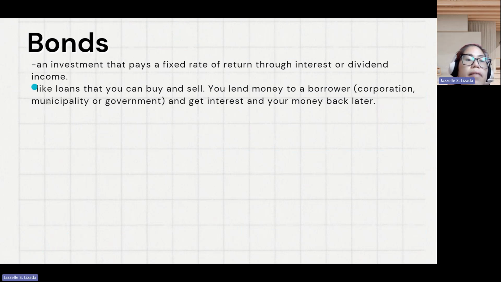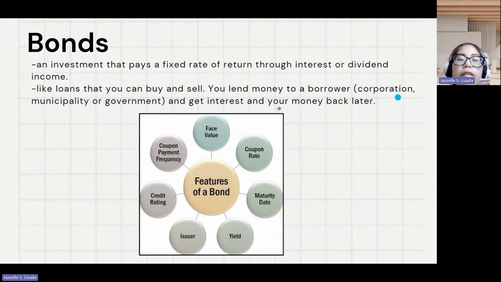What is a bond? It is an investment that pays a fixed rate of return through interest or dividend income. It's like a loan that you can buy and sell. You lend money to a borrower, either a corporation, municipality, or government, and get interest and your money back later. Features of a bond: face value. This is the original amount invested in the bond, or the principal amount. It is also the amount that the issuer will pay at the end of the maturity of the bond.